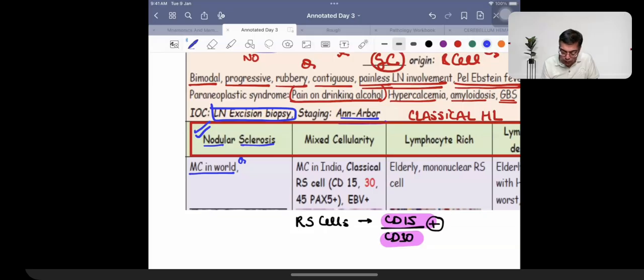Which chemical is responsible for the deposition of the fibrous band? TGF beta. So TGF beta is secreted by the Reed-Sternberg cell over here. The Reed-Sternberg cell in this condition is given the name of a lacunar cell. The Reed-Sternberg cell is going to be seen in the form of a lacunar cell.